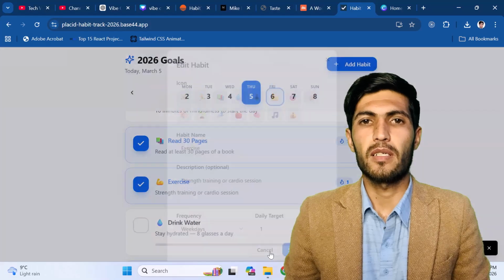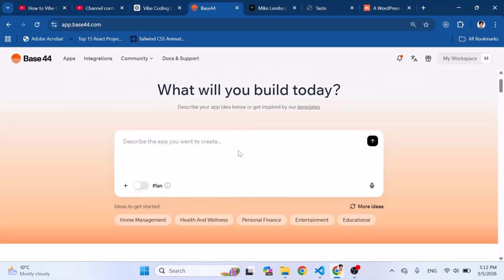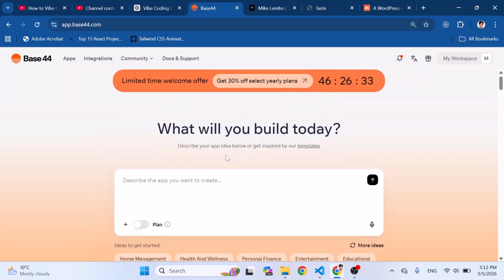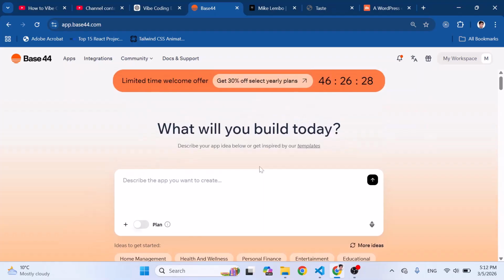So now let's start. Okay, we have this tool, this website Base44, and here you can just do vibe coding or generate your website or applications. There are lots of tools that you can use. ChatGPT is the first one that everyone knows, Lovable, Claude, and other AI tools. But I will use Base44 today to show you how you can do vibe coding and start from scratch.